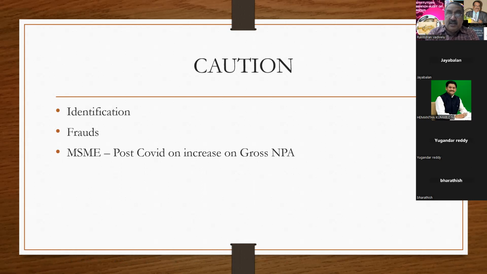When they are not able to make the recovery, they are not able to repay the loan. If they are not able to repay the loan, they become NPA. So post-COVID, a lot of MSME units have failed. So this is the effect of COVID. Though the government is giving support, the people who are running the industry have to plan their business accordingly.